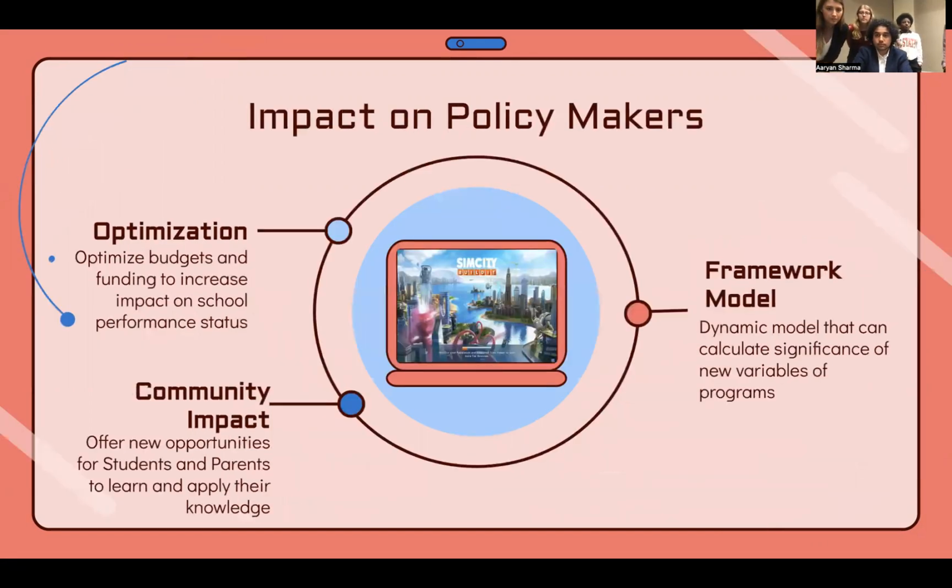So this will provide a great impact in regards to optimizing budgets, offering new opportunities for students and parents, as well as providing a dynamic model for policymakers that includes CTE data and furthers the impact of arts programming.